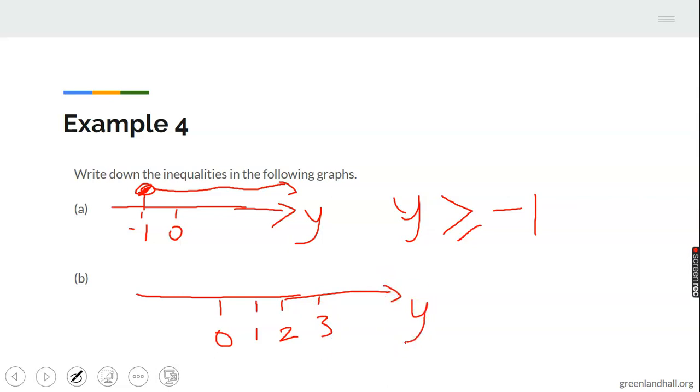We have the arrow going to the left, and it is shaded. Now, since it is to the left and it is shaded, that means y is less than or equal to what? 3. That's all.